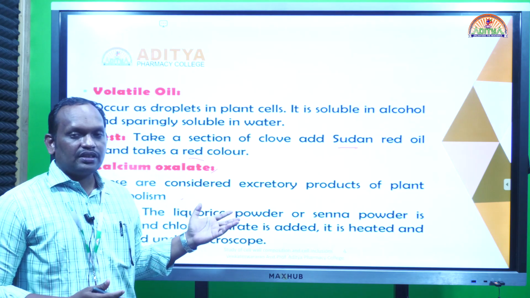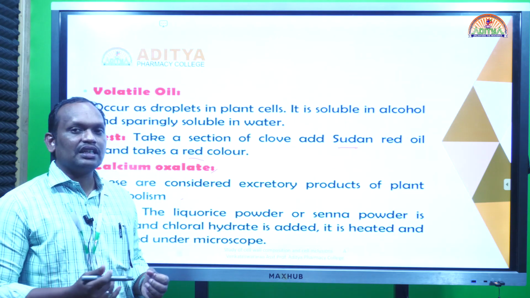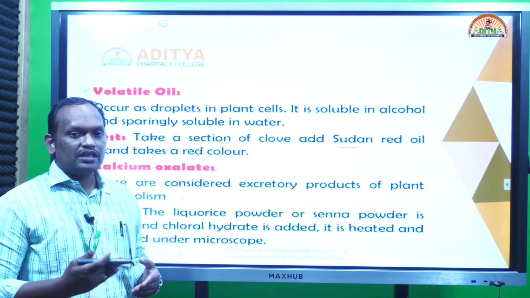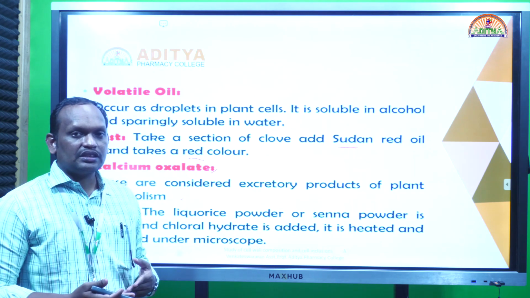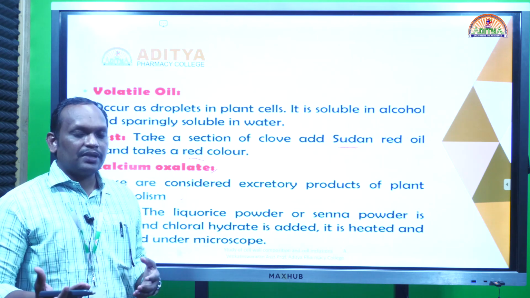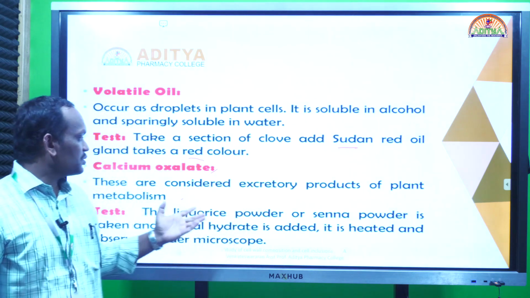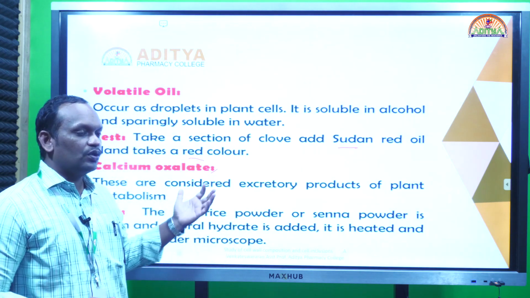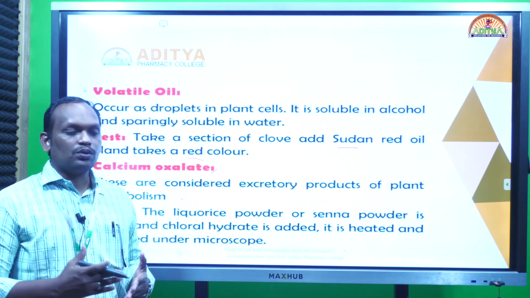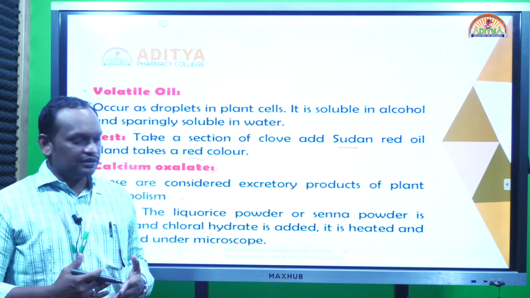Using these we can know the shape of the calcium oxalate crystals. For example, in Digitalis lanata there is an absence of calcium oxalate crystals, whereas Datura has one type of calcium oxalate crystal, and in clove we can see prismatic calcium oxalate crystals, by which we can identify clove. So this is the conclusion for calcium oxalate crystals. By studying these plant cell inclusions we can identify crude drugs, and identification is important to eliminate adulteration. Thank you.